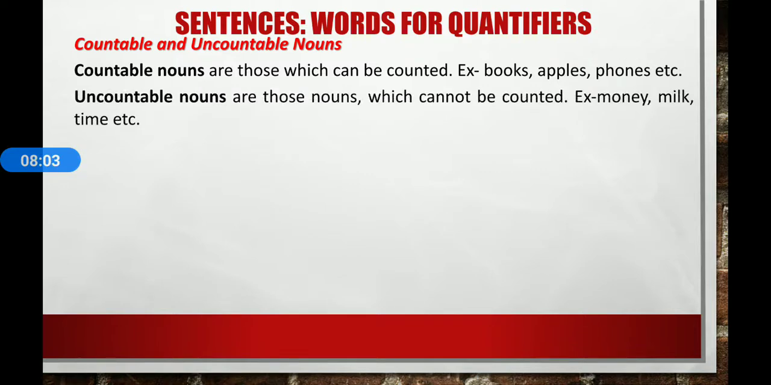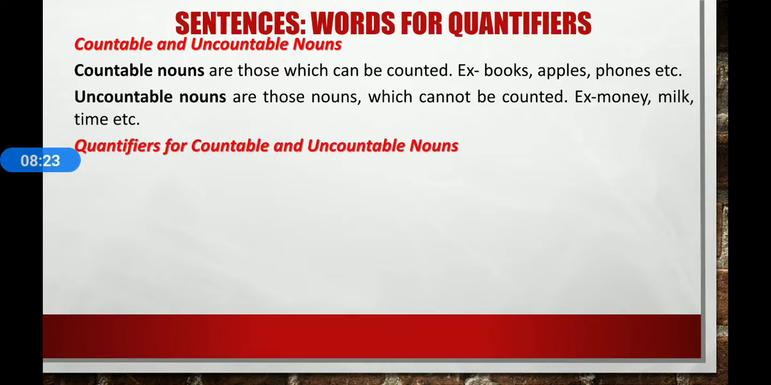Uncountable nouns, on the other hand, are those nouns which cannot be counted. For example, money, milk, time, etc. Uncountable nouns are always used in singular form.